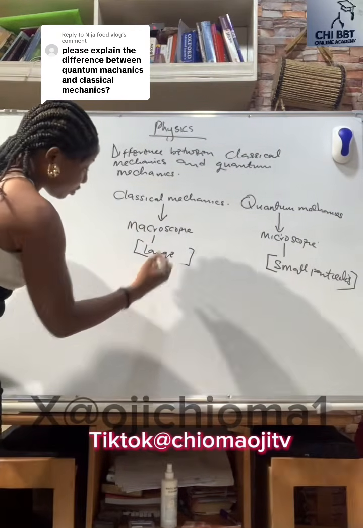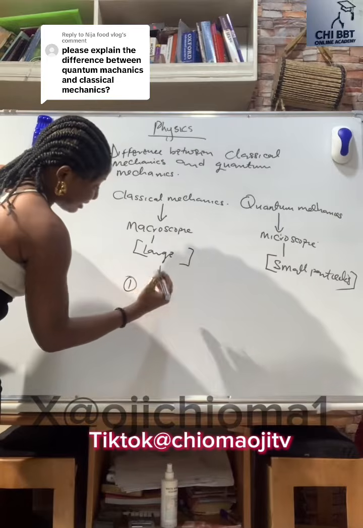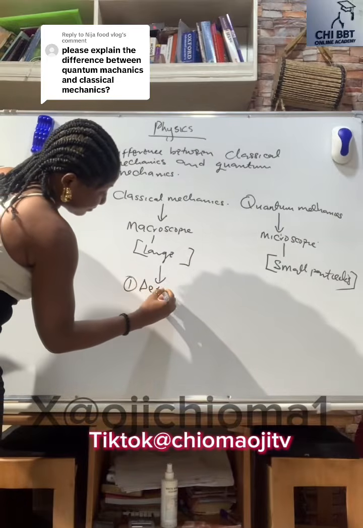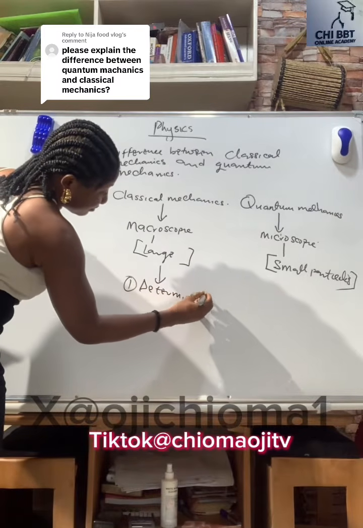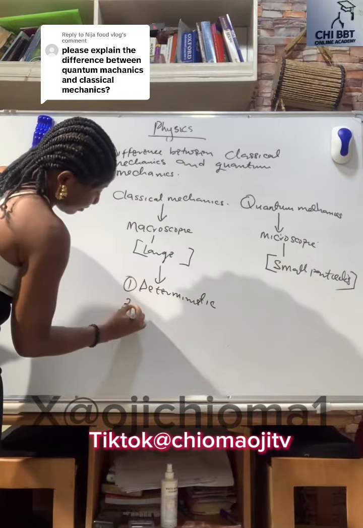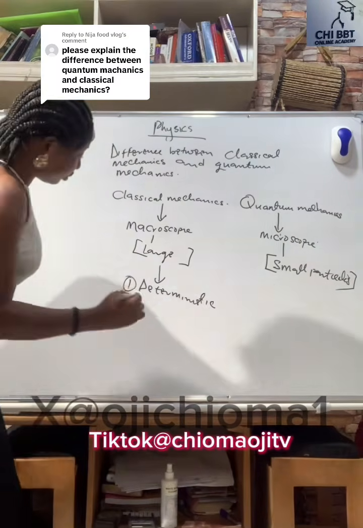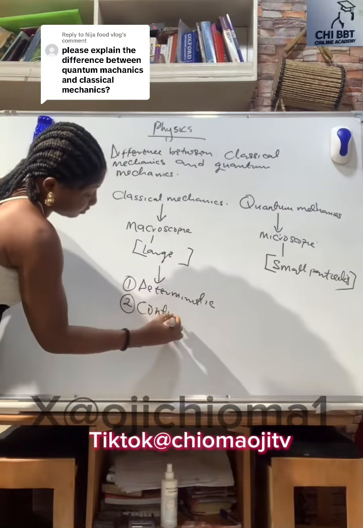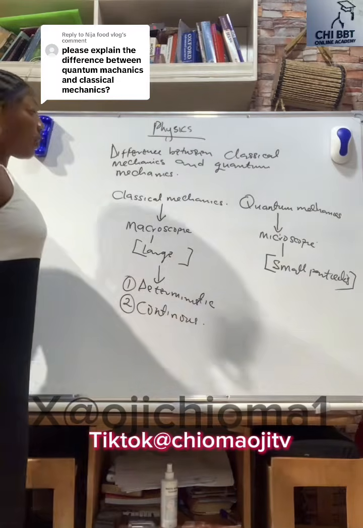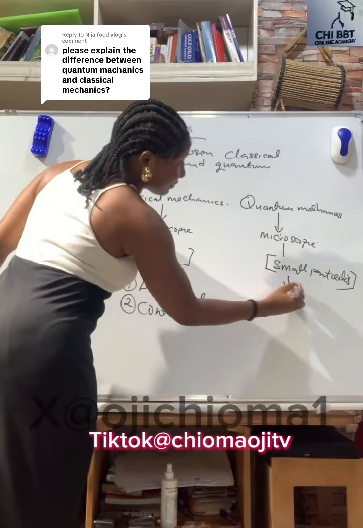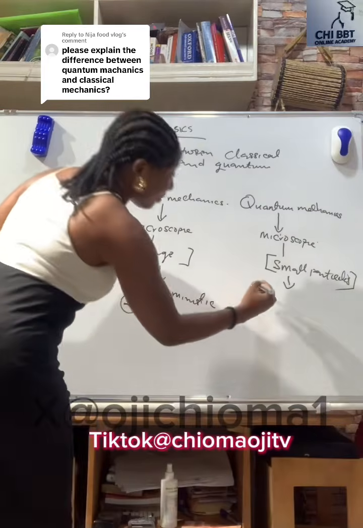First way, classical mechanics number one is deterministic. Number two, it's continuous. Why in quantum mechanics, there are two things. First of all, it's probabilistic.